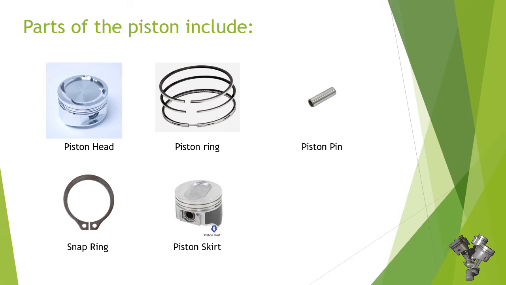Number 5. Piston skirt. Piston skirt is a piston part which is located on the side wall of the piston. At the piston skirt is given a layer that serves to refine the impact between the piston and the cylinder wall. Number 6. Connecting rod. Connecting rod is a component that has two holes. The two holes are respectively a place for the piston pin and the crankshaft, serving as a link between the piston and the crankshaft.